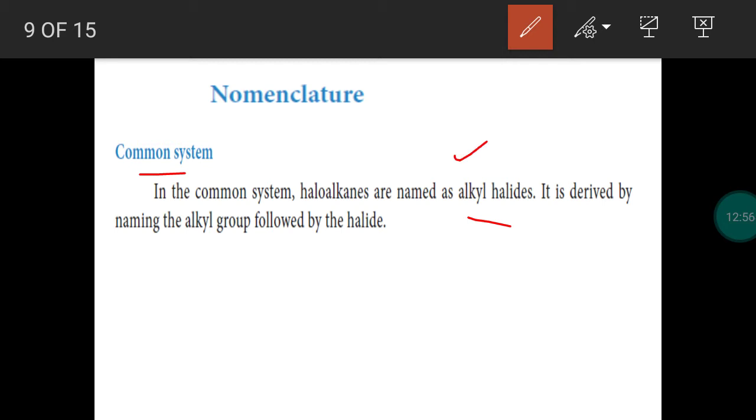It may be methyl, ethyl, propyl, butyl, whatever it may be. First you write the name of the alkyl group. Then you mention the halogen. It may be fluorine, chlorine, bromine or iodine. It should be mentioned as fluoride, chloride, bromide, iodide and so on. So the last 2 letters will be 'ide'. Not fluorine, you have to mention it as fluoride because it is an anion.